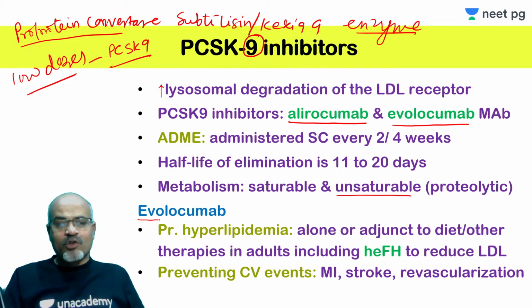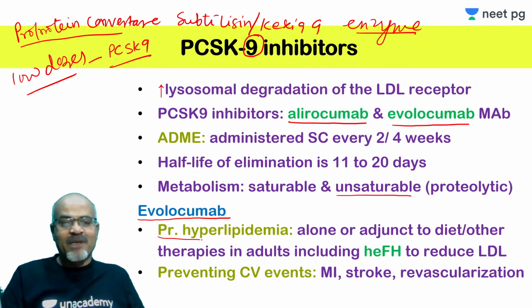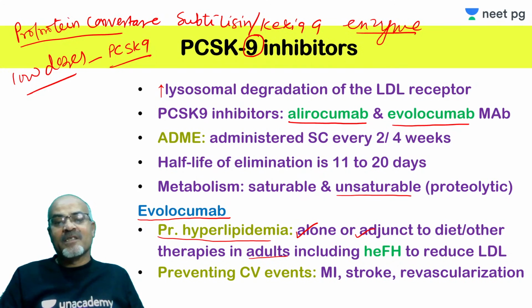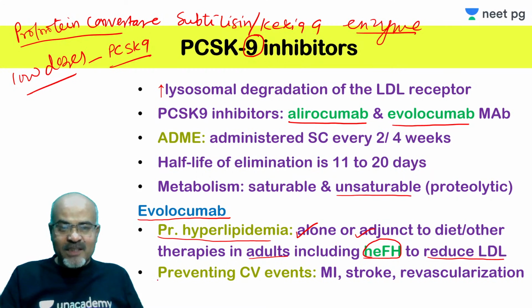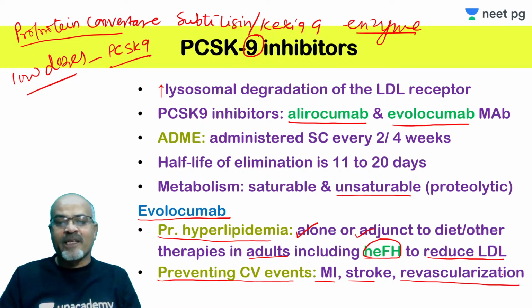So the agent evolocumab is approved for primary hyperlipidemia, and can be used alone or as an adjunct to diet or other lipid lowering therapies in adult patients, including those with heterozygous familial hypercholesterolemia, to reduce LDL. Also, it is used to prevent cardiovascular events like MI, stroke, coronary revascularization and all that. You can see this is used for primary prevention kind of thing.